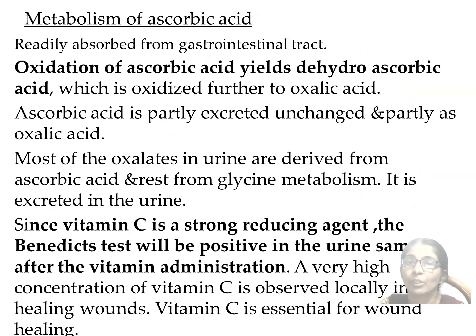Now we will learn about the metabolism of ascorbic acid. It is readily absorbed from the gastrointestinal tract. Oxidation of ascorbic acid yields dehydroascorbic acid, which is oxidized further to oxalic acid. Ascorbic acid is partly excreted unchanged and partly as oxalic acid. Most of the oxalates in urine are derived from ascorbic acid and the rest from glycine metabolism. It is excreted in urine. And since vitamin C is a strong reducing agent, the Benedict's test will be positive in the urine sample after vitamin administration.